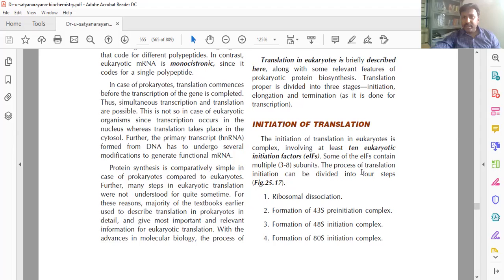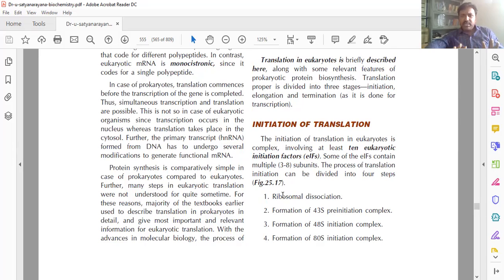Initiation of translation. Activation of amino acids, okay. Then after that, translation has initiation, elongation, and termination. For initiation, there are four steps. It is easy, don't think more.